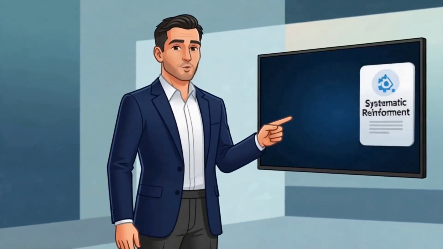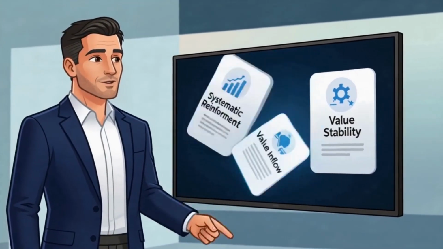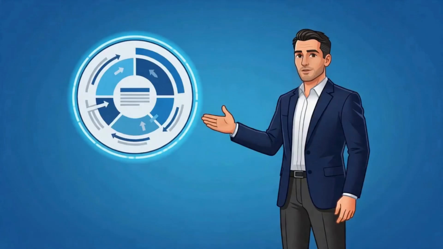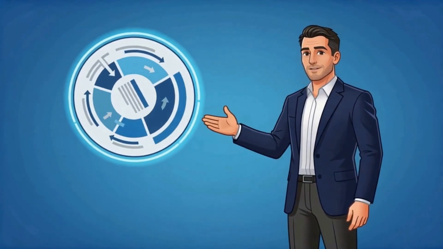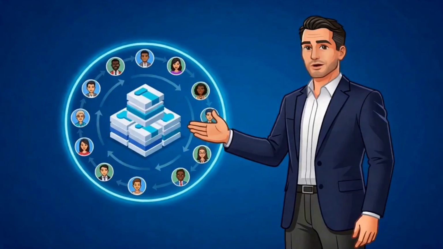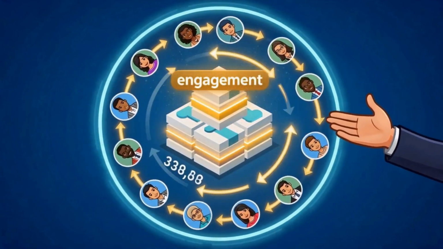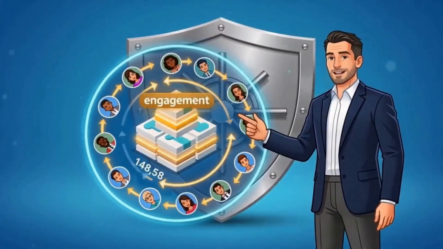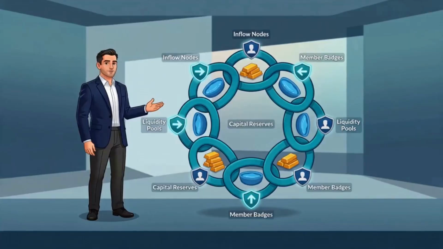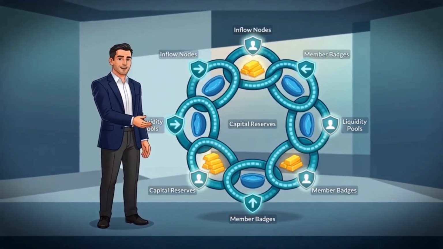In the next section, we'll walk through the components that make this possible and how each element contributes to sustained value stability. Here's how that works. We funnel value in through measurable activity, manage liquidity without flooding markets, structure access around contributed capital, align incentives for ongoing engagement, and maintain reserves as a backup, not the first line of defense. Each of these steps reinforces the others to create a cohesive, self-regulating ecosystem.